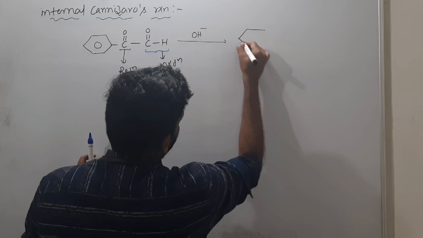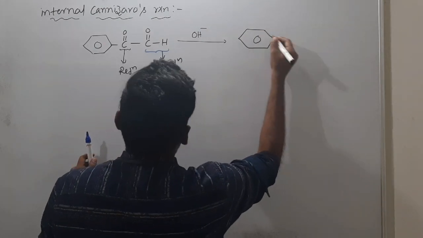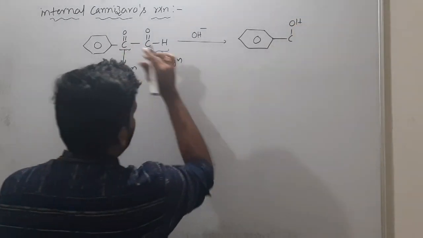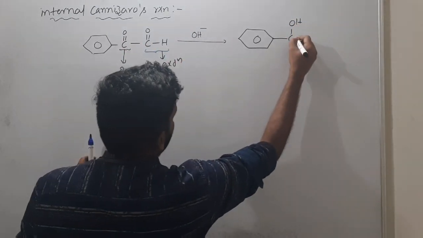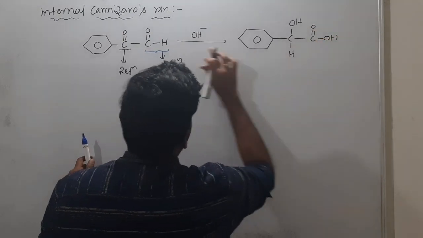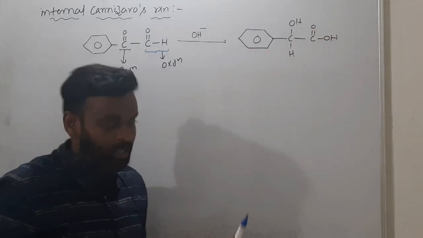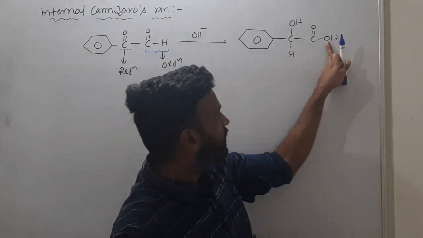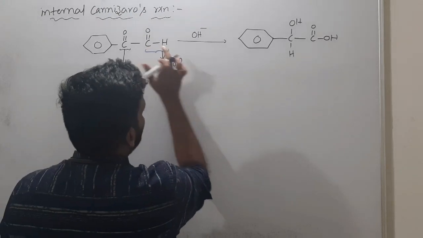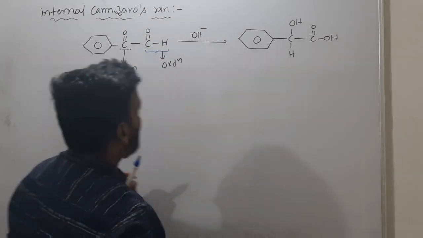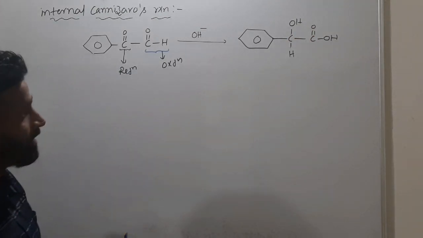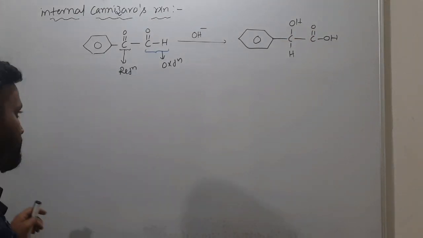Certainly your product is C6H5, the benzene ring, and here OH, and it became OH now, so one more hydrogen here. So here C double bond OH. If it is NaOH, ONa here. If it is KOH, OK, like that. So what happened? This CHO became COOH and C double bond O became CHOH. That happened in internal Cannizzaro reaction.